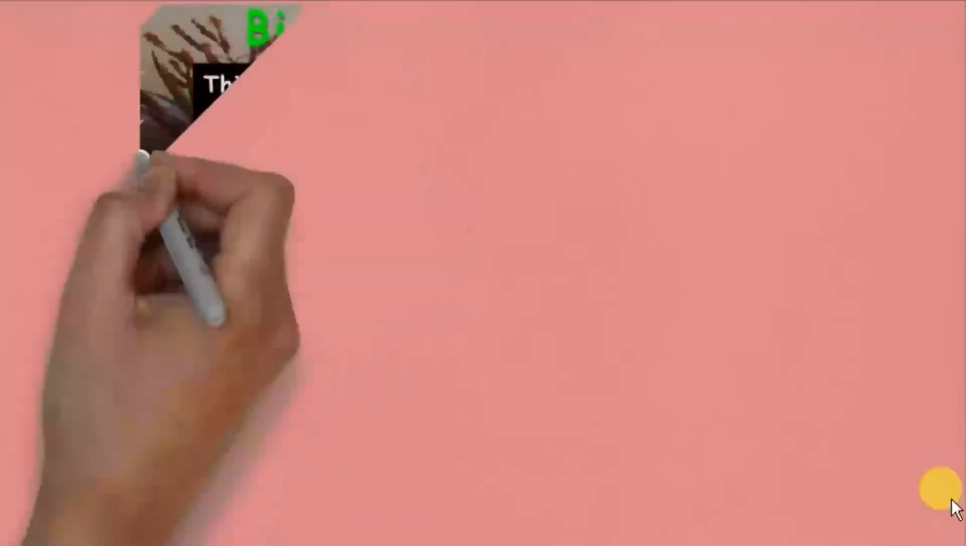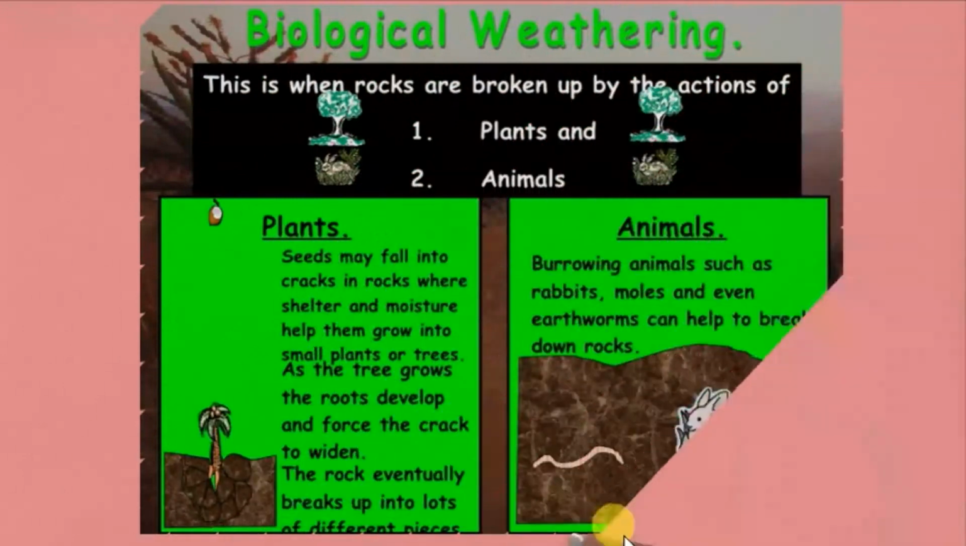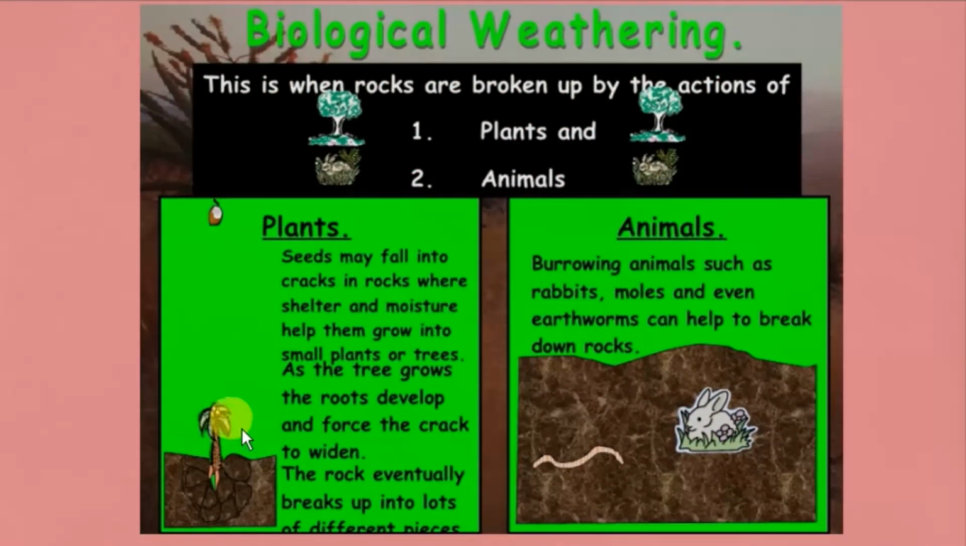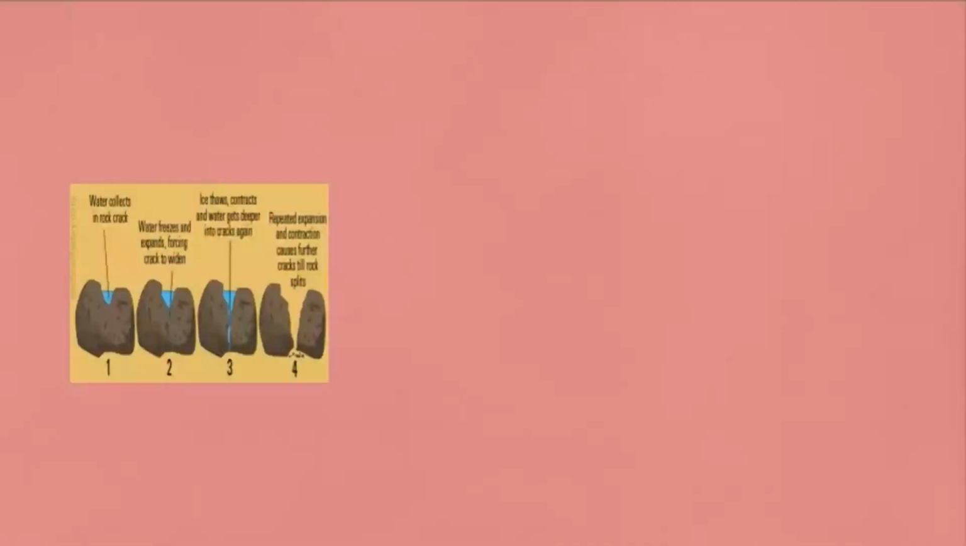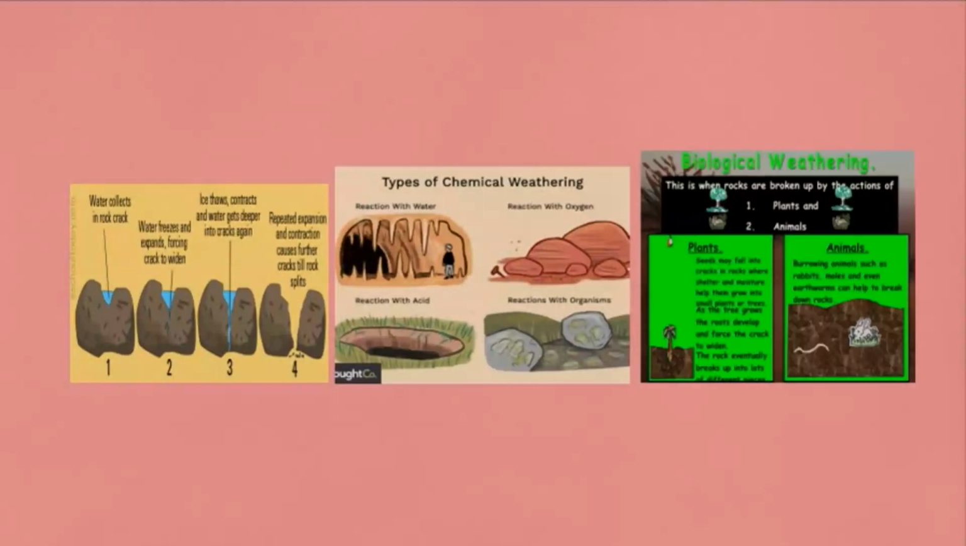In biological weathering, we have the action of plants and animals, where in plants, seeds may fall into cracks in rocks where shelter and moisture help them grow. As they grow, the roots tend to apply pressure on the rocks and rocks develop cracks. The rock eventually breaks up into lots of different pieces. On the other hand, burrowing animals such as rabbits and earthworms can help to break down rocks. Hope you understood the process of physical, chemical and biological weathering and origin of soil.